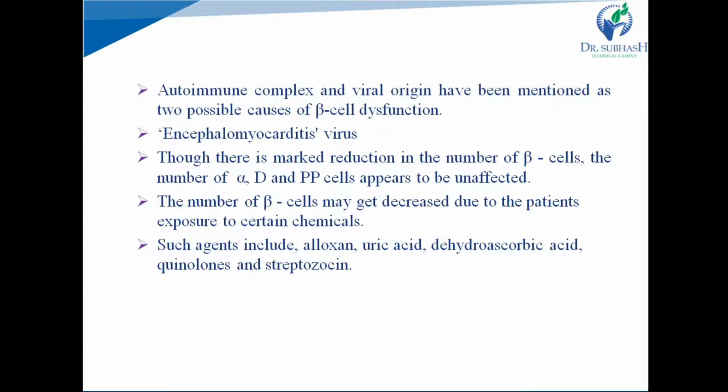It is proposed that this viral attack triggers an autoimmune reaction in our body which specifically destroys beta cells of the islets of Langerhans of the pancreas, and due to this destruction, sufficient insulin cannot be secreted, which is the reason for diabetes. This attack also causes autoimmune complexes, which is also a reason for diabetes.